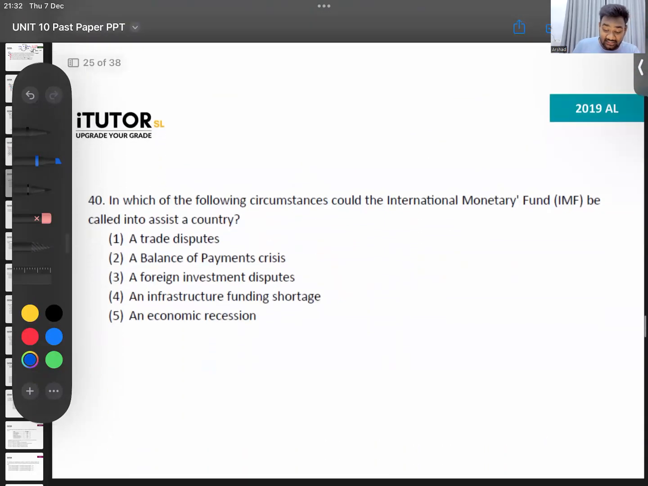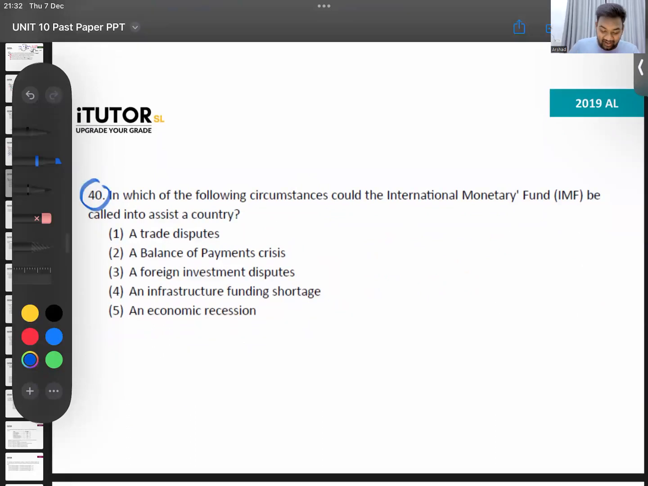Then going to 40. Easy one. In which of the following circumstances could the IMF be called to assist a country? When will we call for help? Yes, capital transfers are more like one time, like big grants. When will we call the IMF? When there is a trade dispute, BOP crisis, foreign investment dispute, infrastructure funding shortage, economic recession? During a BOP crisis, no? When we ran out of reserves, that is when we went and asked for help from the IMF.